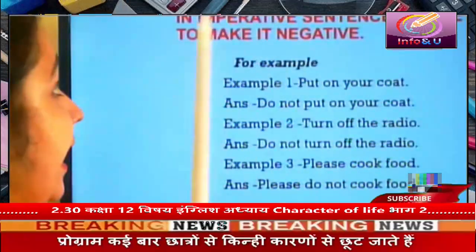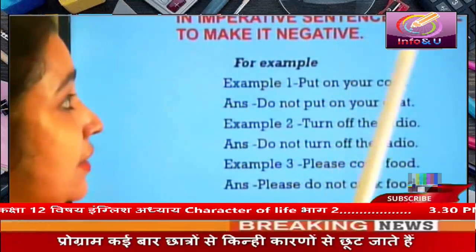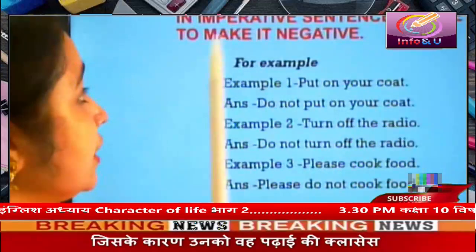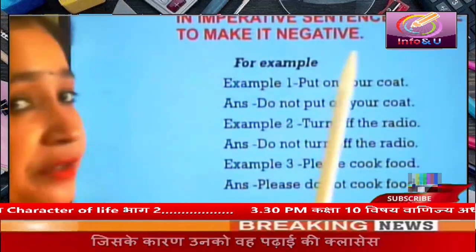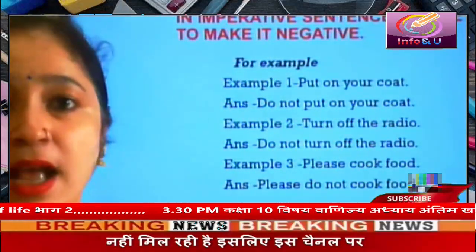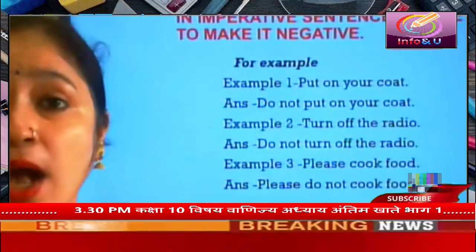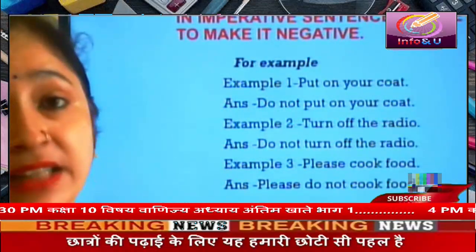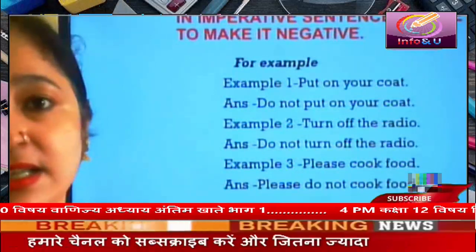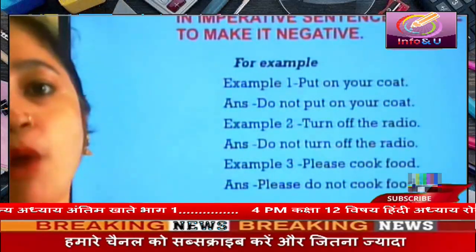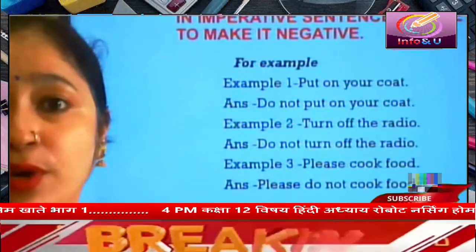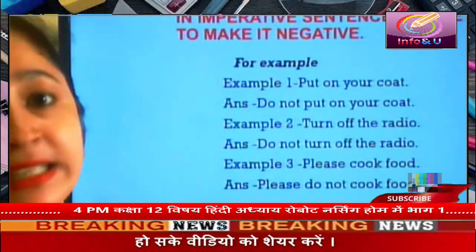Students, in imperative sentences, we use do not to make them negative. I am sure you are well acquainted that imperative sentences start with the first form of the verb or words like please and kindly.